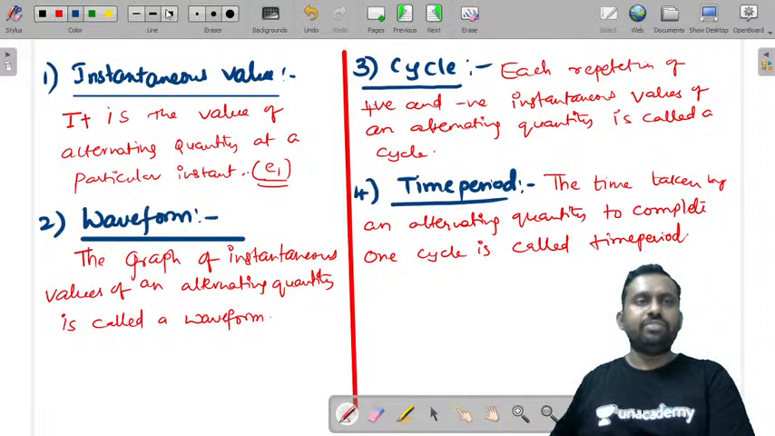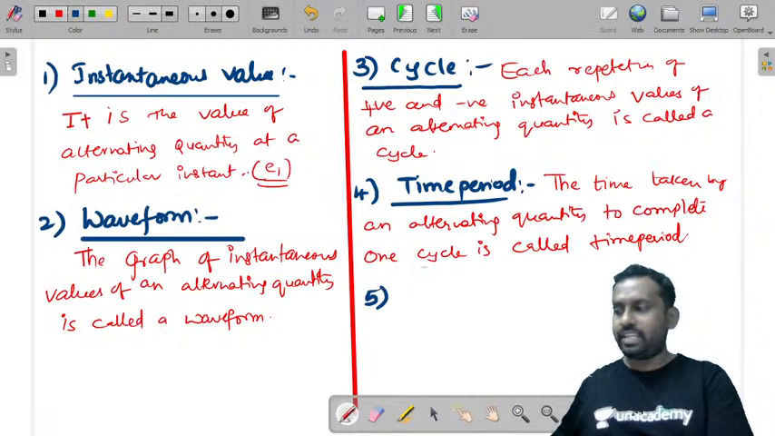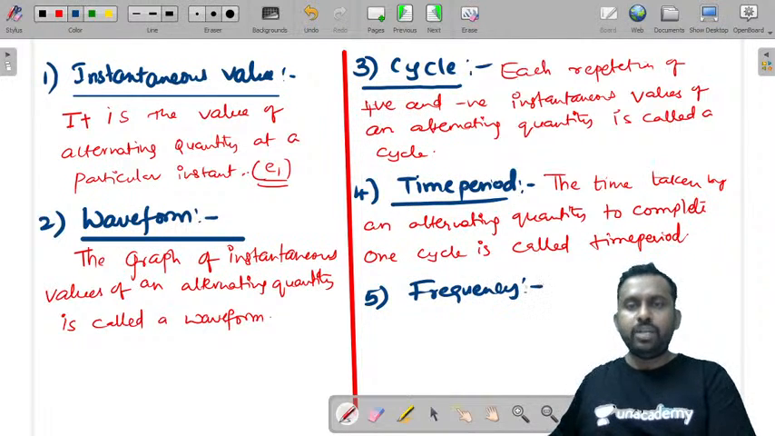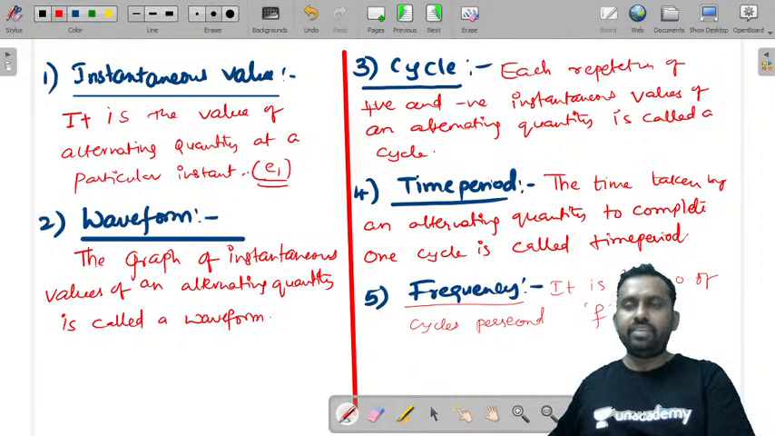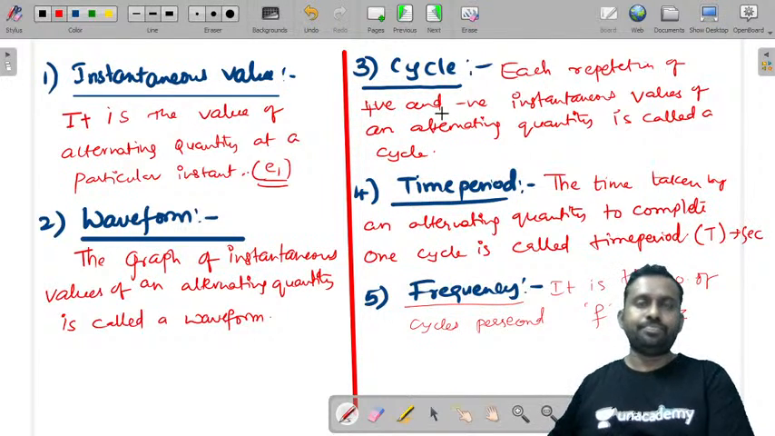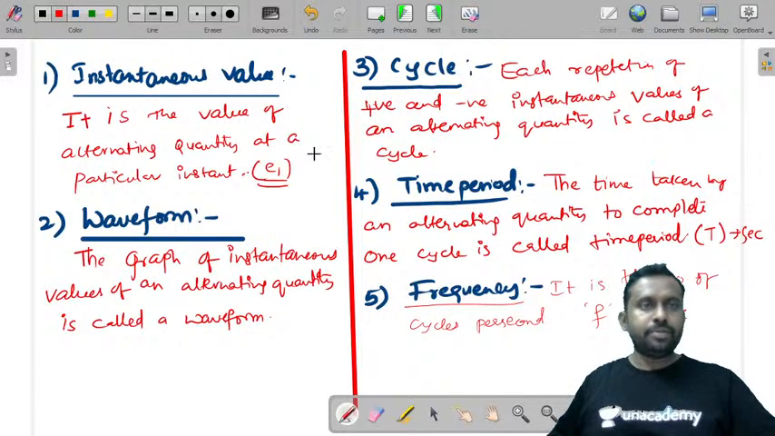So these are some of the definitions. You can also have many more definitions, like what is frequency? Frequency is the number of cycles per second. It is denoted by F and its unit is hertz. What is time period? Denoted by T, its unit is seconds. Alright, so these are some of the definitions.